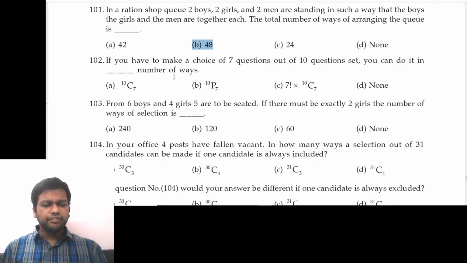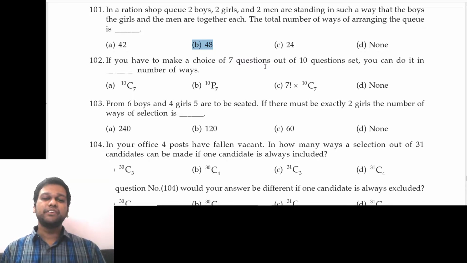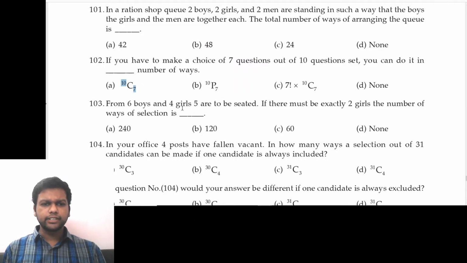Next, if you have to make a choice of 7 questions out of a 10 question set, you can do it in dash number of ways. Okay, so it's a simple question. Choice of 7 questions out of 10 is 10C7. That's all, right?